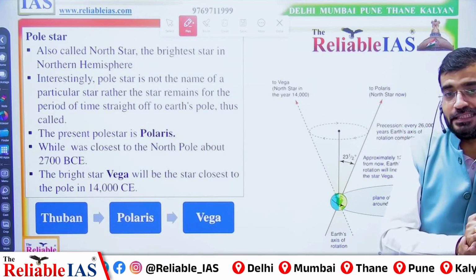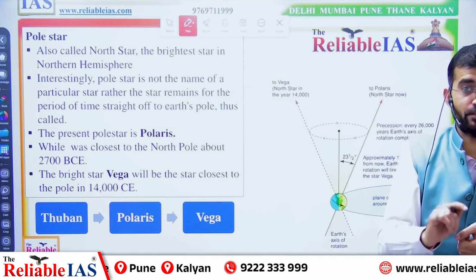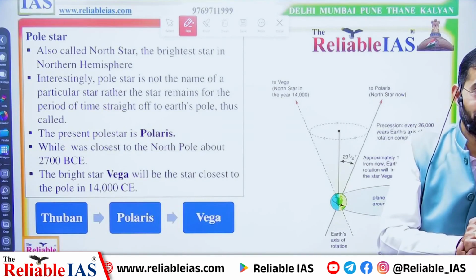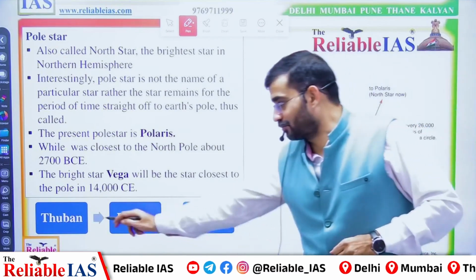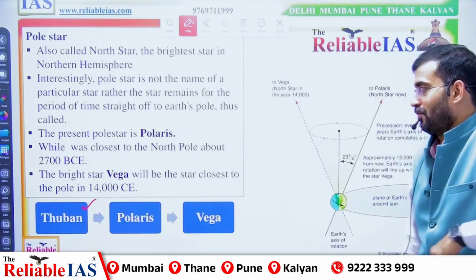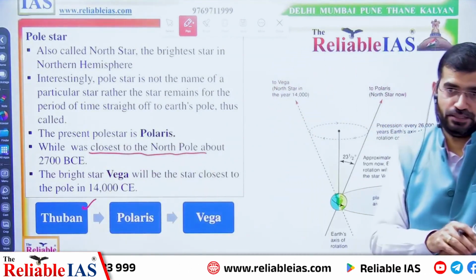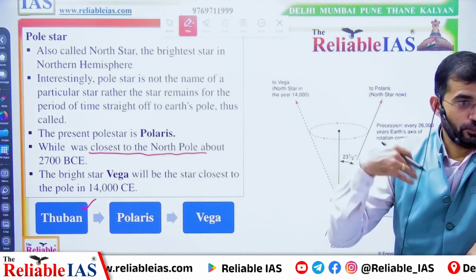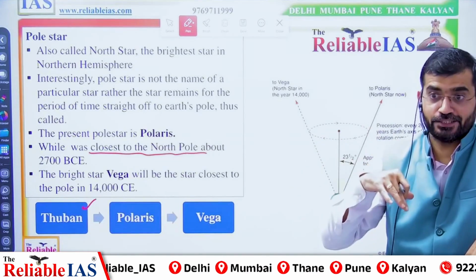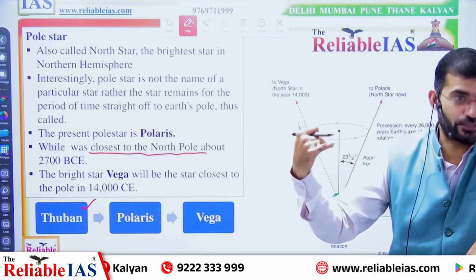But the interesting fact here is that the pole star or north star has not been the same star throughout history. Rather, this place was earlier occupied by whom? It was Thuban. When it was the time of Jesus or before Jesus, it was Thuban. Later, the northern position was replaced by another star. Nowadays, the north star role is played by Polaris.